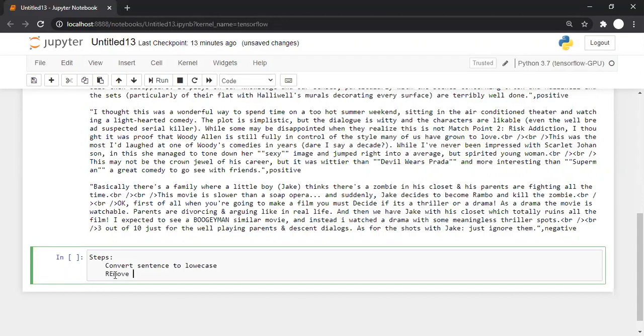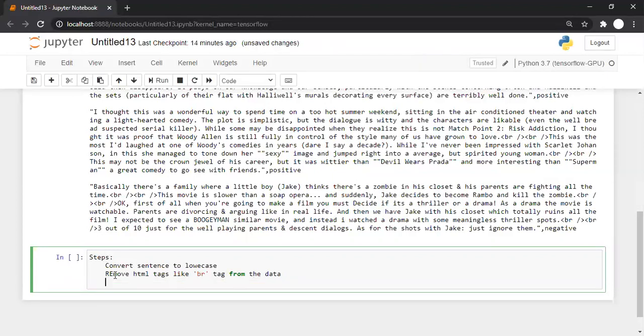So the second step is to remove HTML tags, like in our case, the BR tag from the data. In our case, there is only the BR tag, so we are considering the BR tag only. But while coding and working on another data set, you are supposed to look in the data at which other types of tags are available.